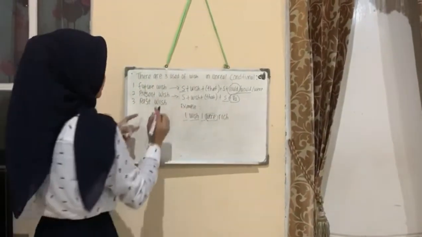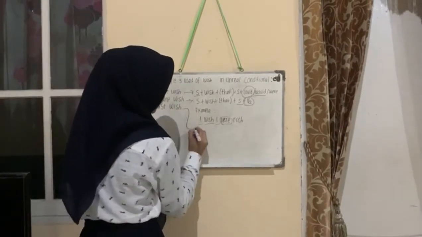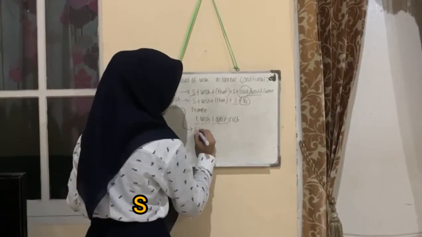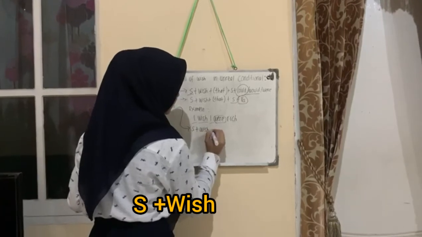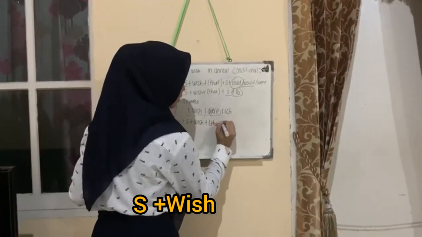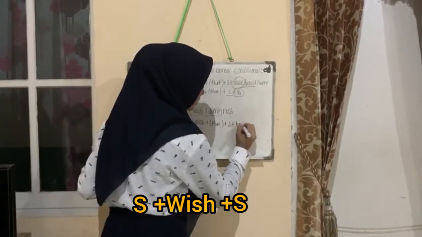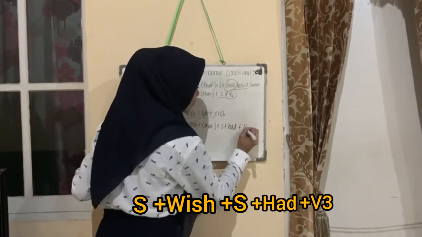Okay, the last is past wish, and the formula is subject plus wish plus that, which is optional, plus subject plus had plus verb 3.